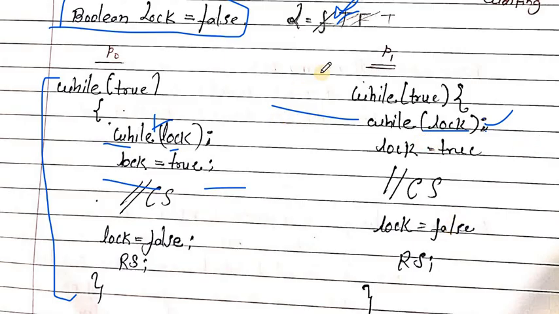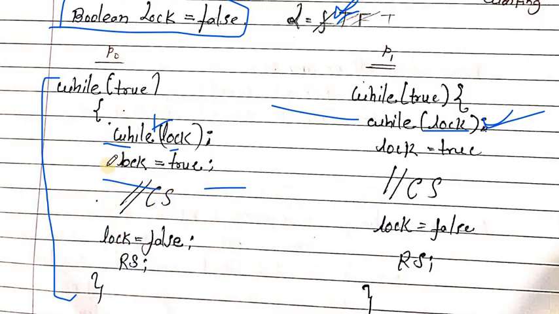So when P0 is in the critical section and process P1 tries to enter into the critical section, it is stuck in the while loop, which means P1 does not interrupt P0's critical section.